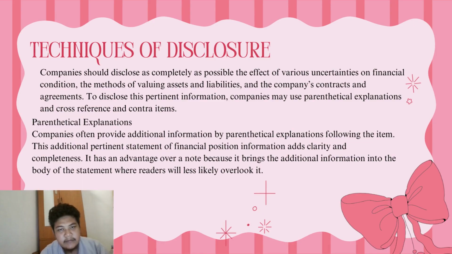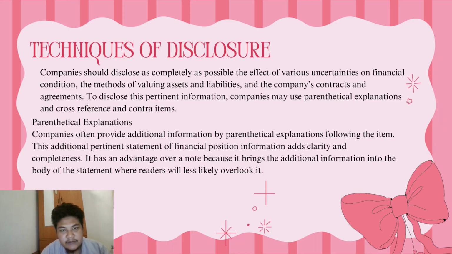Next is techniques of disclosure. Companies should disclose as completely as possible the effect of various uncertainties on financial condition, the methods of valuing assets and liabilities, and the company's contracts and agreements. To disclose this pertinent information, companies may use parenthetical explanation and cross-reference and contra items.